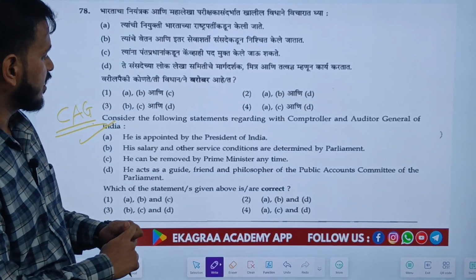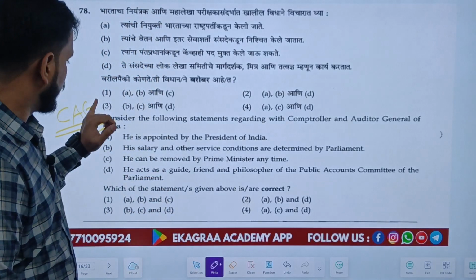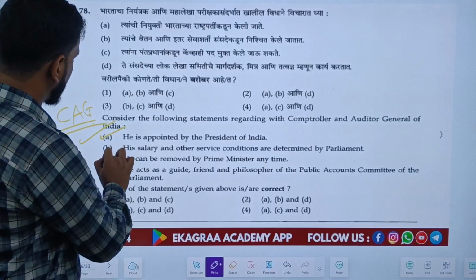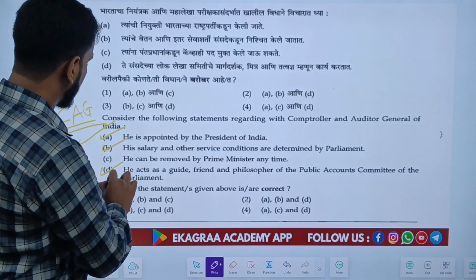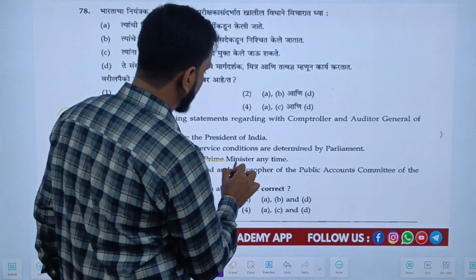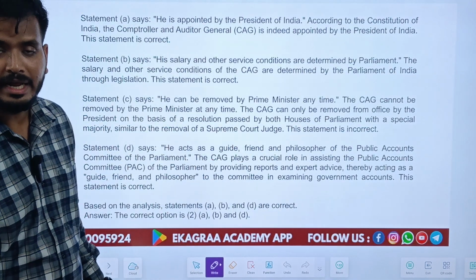And D, he acts as a guide, friend and philosopher of the Public Accounts Committee of the Parliament. Four statements have been given, and which are correct has been asked. So A is correct, B is correct, and D is correct. C is wrong because it has been said that CAG is removed by the Prime Minister at any time. No, CAG cannot be removed by the Prime Minister at any time.